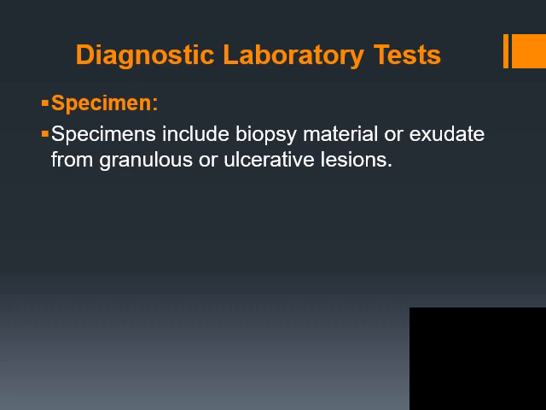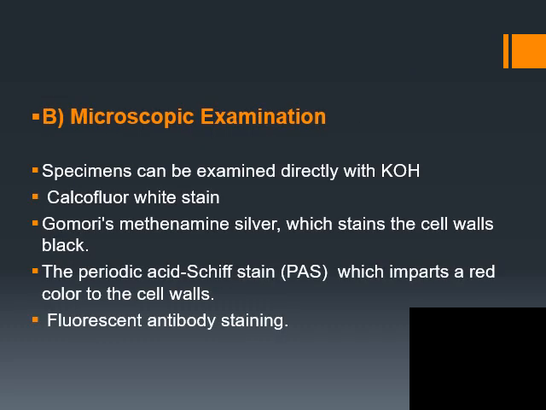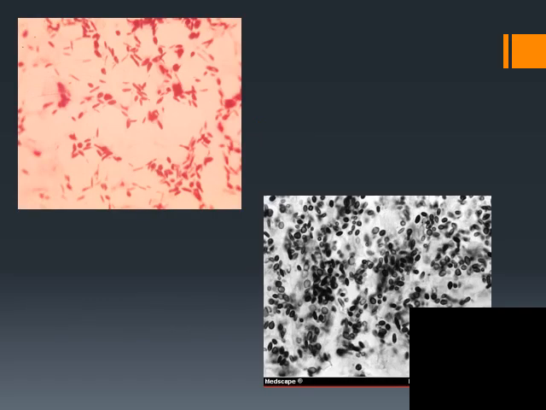Diagnosis can be done on specimens, including biopsy material or exudate from granulomatous or ulcerative lesions. Specimens can be examined directly with KOH staining, calcofluor white stain, Gomori methenamine silver, which stains the cell wall black, periodic acid-Schiff stain, which imparts a red color to the cell wall, and fluorescent antibody stain.